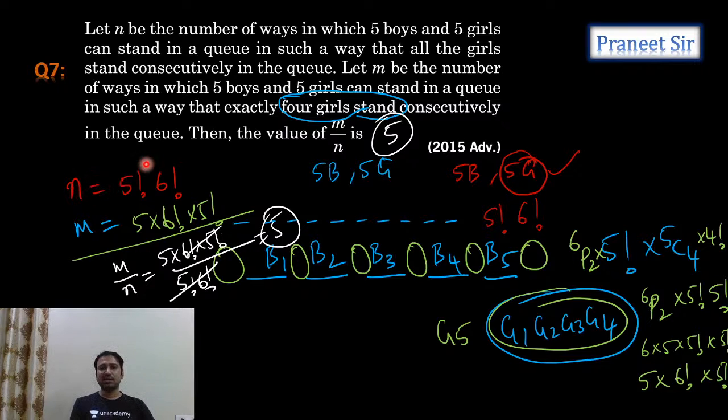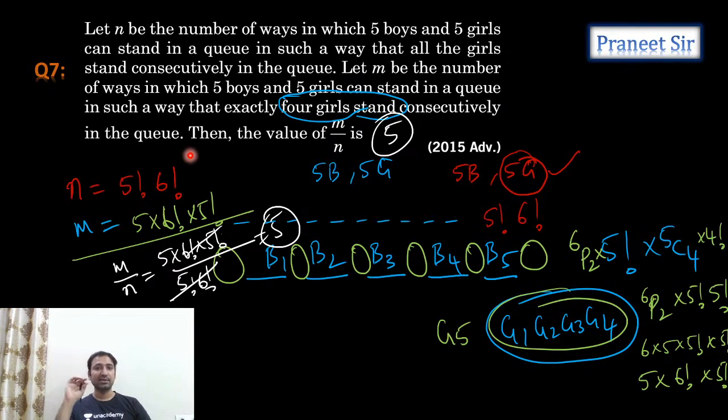N is the number of ways of arranging 5 boys and 5 girls in such a way that all the girls are together. All the girls should be consecutive. We bundle these 5 girls and consider it as only 1 unit. Total 6 units are there. These 6 units we can arrange in 6 factorial ways. But within this bundle we can arrange in 5 factorial ways. So n is 5 factorial into 6 factorial.